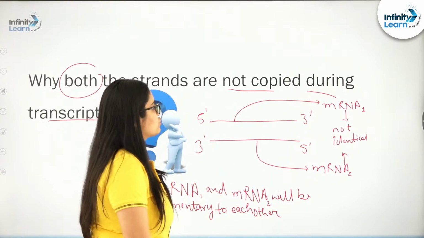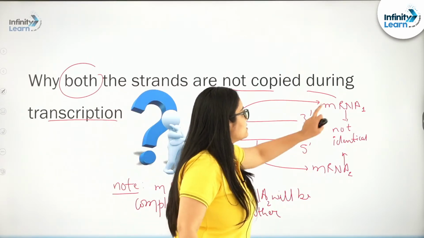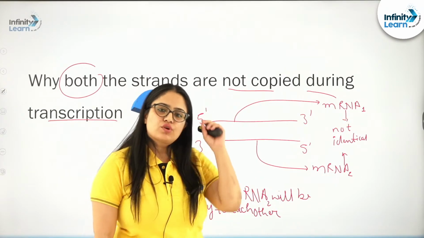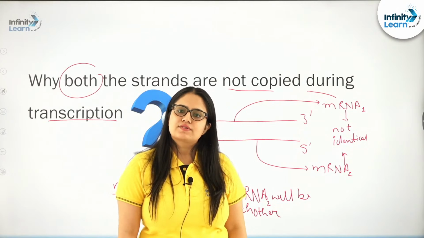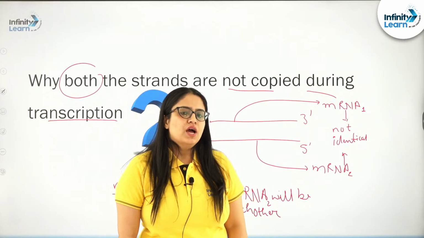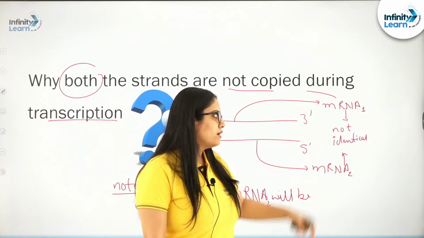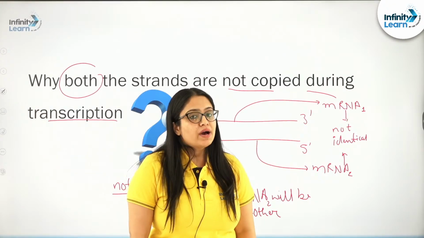Next, students, let us consider that mRNA 1 and mRNA 2 both participate in the translation process. What will happen during translation? Proteins will be formed according to the sequence of nucleotides present in these respective mRNAs.